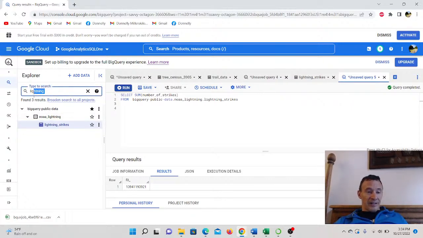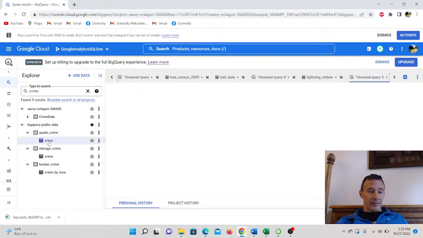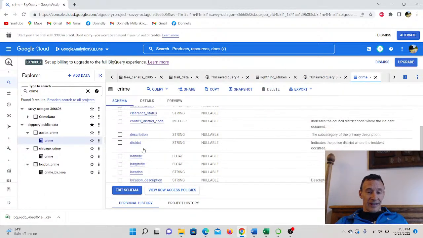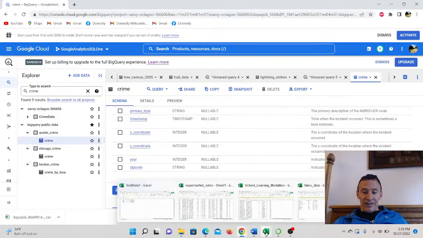So if I want to come back here, I'm going to try something. Okay, I'm going to go to my crime. I tried creating a data set here yesterday. Now I'm going to try to create a table here. Oh no, I think I already did upload this yesterday. Let's see what other data I've got here.